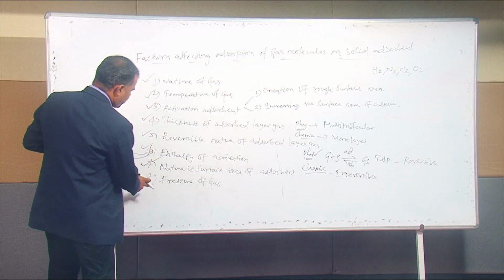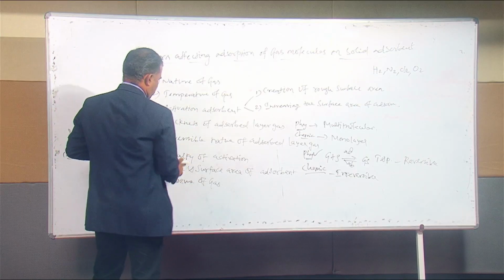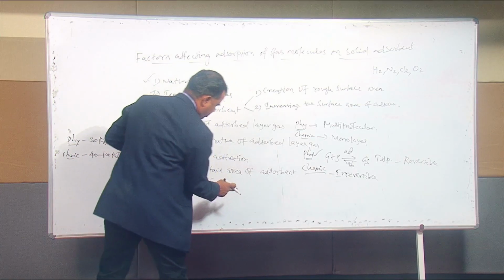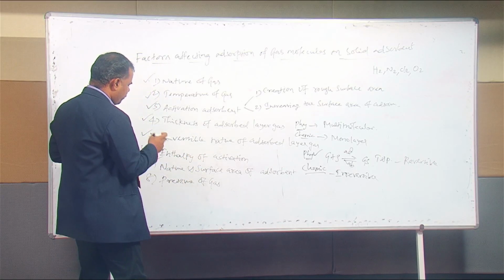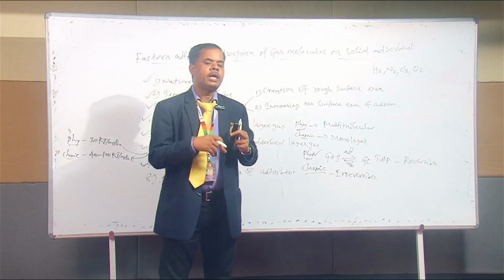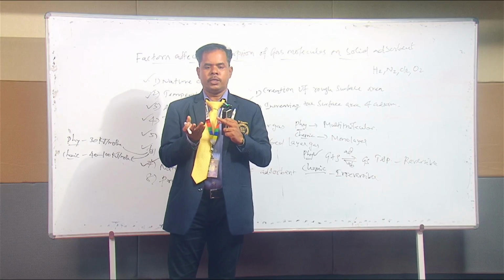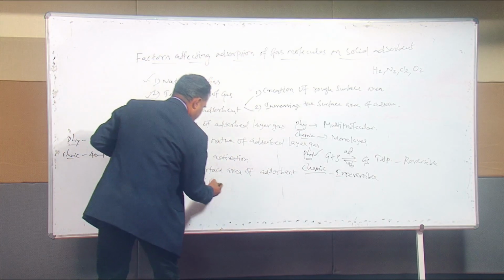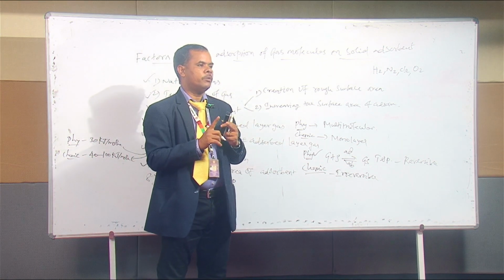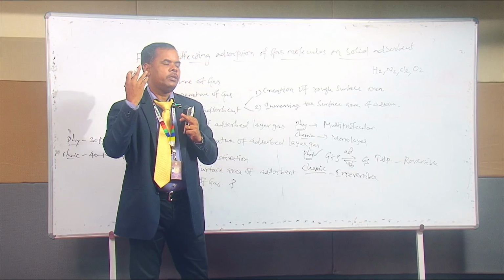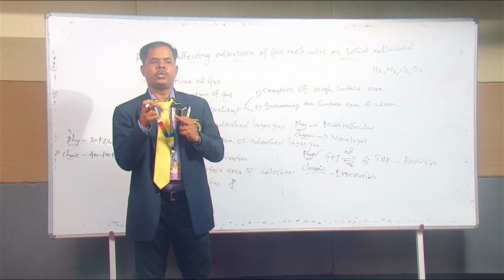Next one, the last one, pressure of the gas. Physisorption is directly proportional to pressure, but chemisorption is inversely proportional to pressure, because of the pressure as well as concentration. We already discussed the difference between physisorption and chemisorption. When we increase the temperature, it is inversely proportional to physisorption but directly proportional to chemisorption.